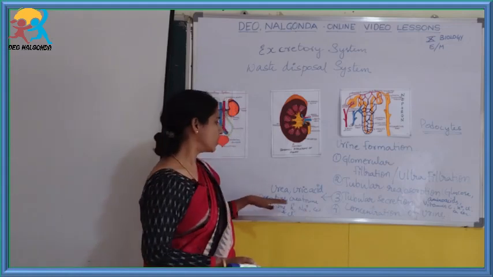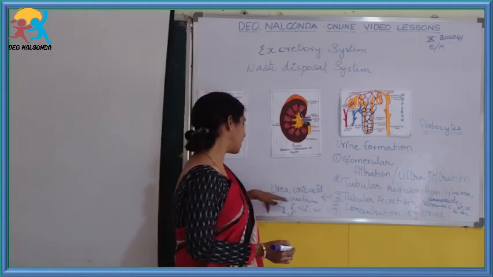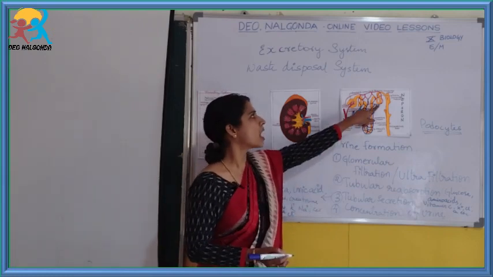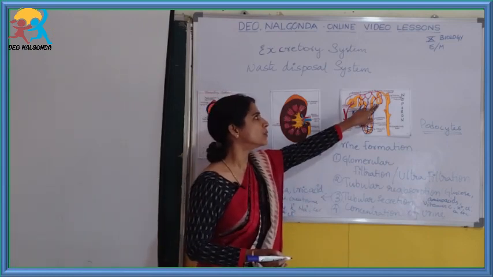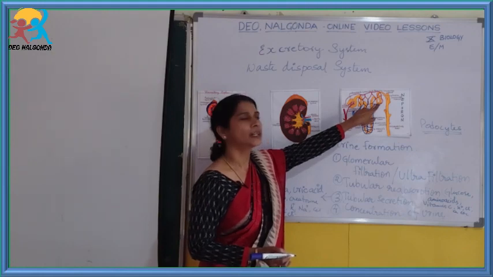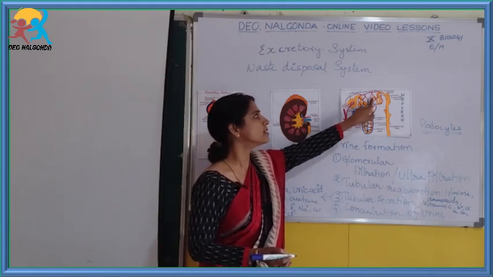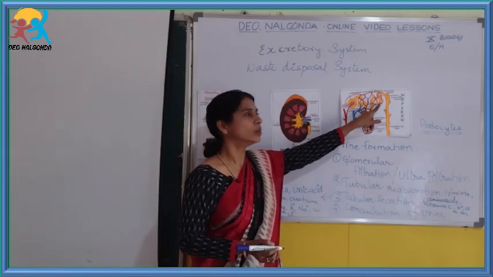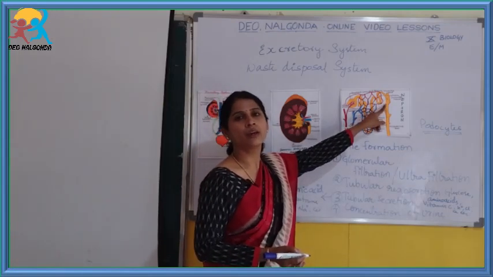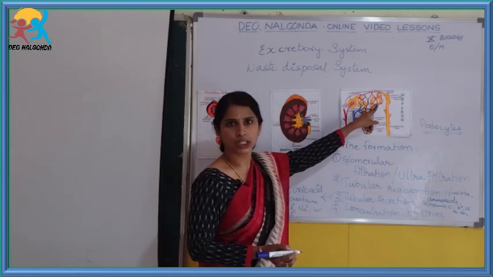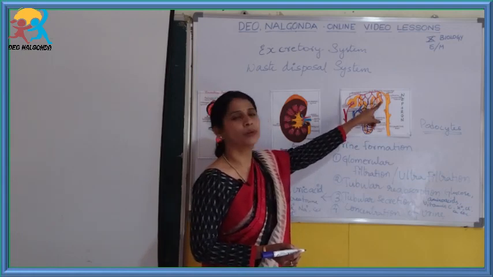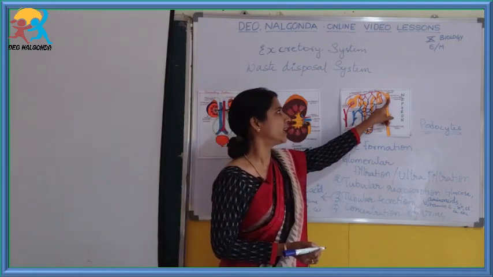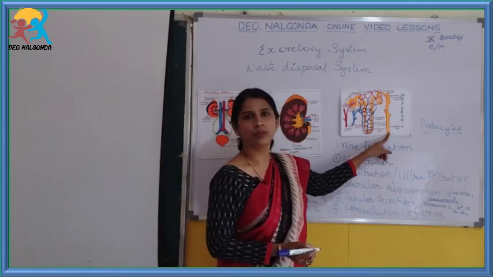So these ions and urea, uric acid, creatinine, all these are the waste which are passed out of the blood vessels and reach the distal convoluted tubule. Now, in this way, the urine is brought to proper concentration and proper pH level, which is passed on to the collecting tubule.